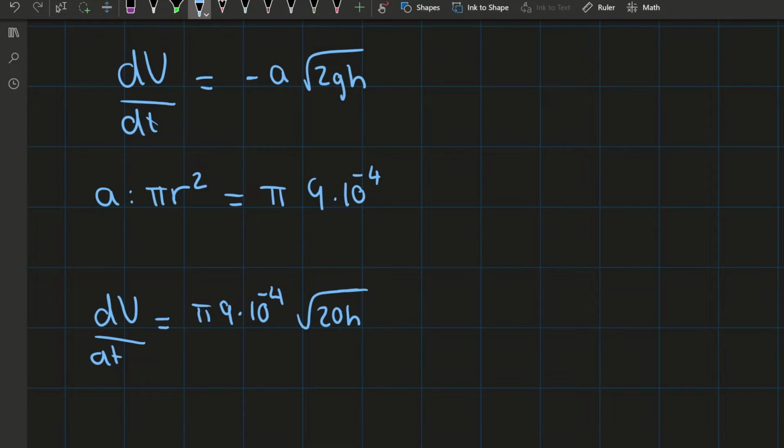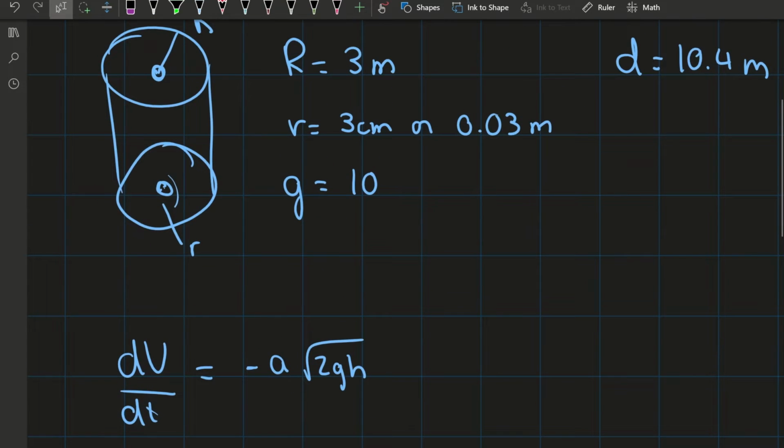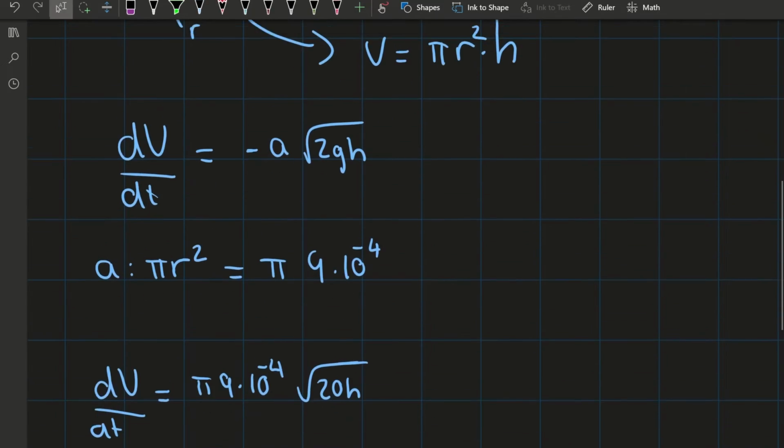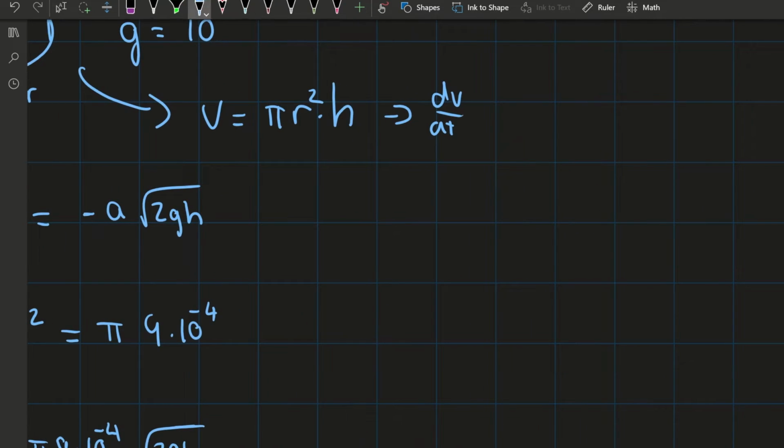The volume of a cylindrical tank like this is equal to pi r squared times the height. So using this, we're able to get dV by dt, which is equal to pi r squared dH by dt.